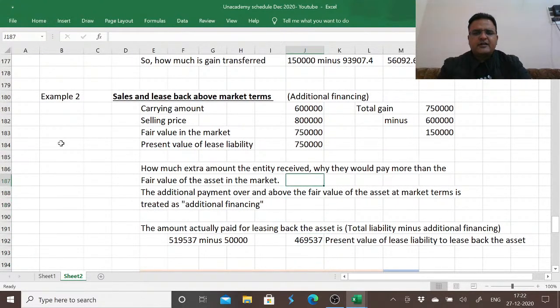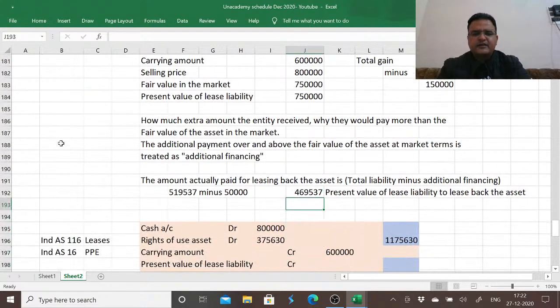So how much extra the entity received? Why would they pay more than the fair value asset? The additional payment over and above the fair value of the asset at market terms is additional financing. So the amount actually paid for leasing back the asset is total liability minus additional financing. So total liability we have agreed upon is 7,50,000 minus additional financing 50,000, 7 lakh, the present value of lease liability to lease back the asset.